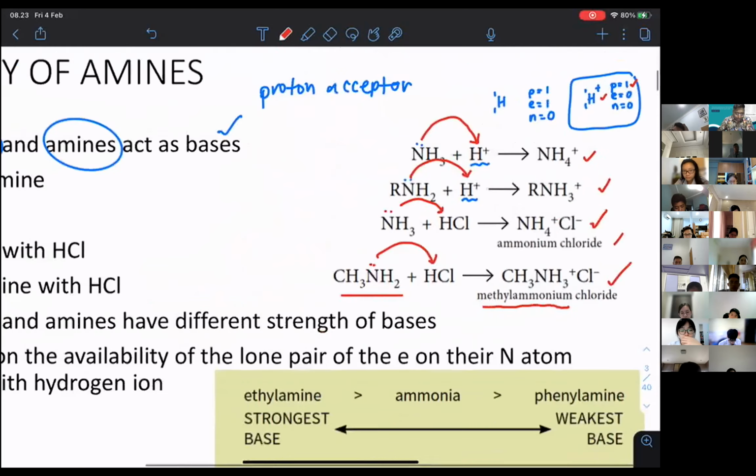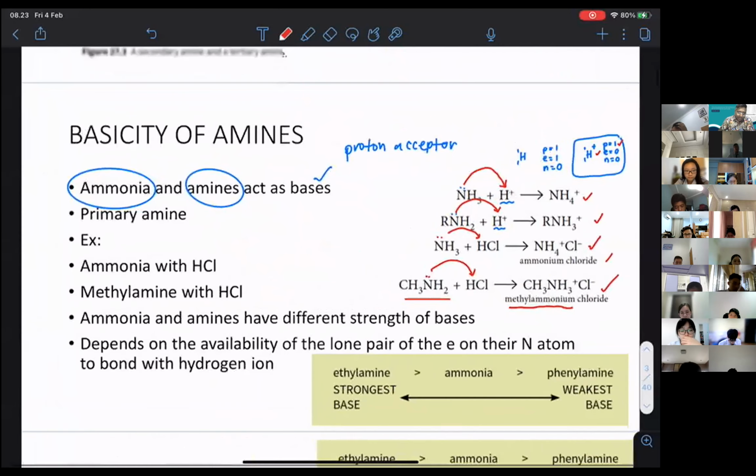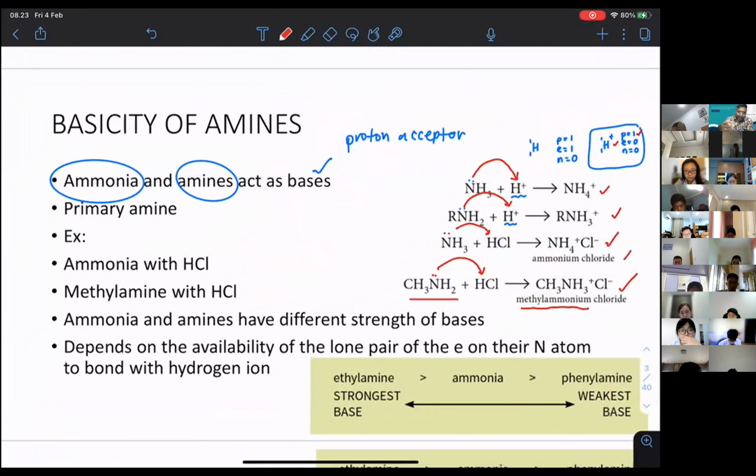Now, you see the reaction, they react as base. Here I put primary amine, because ammonia behaves similar to a primary amine. I'm just showing the reaction for primary amine. I'm not sure why I put it over here.